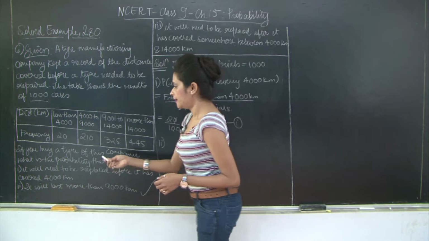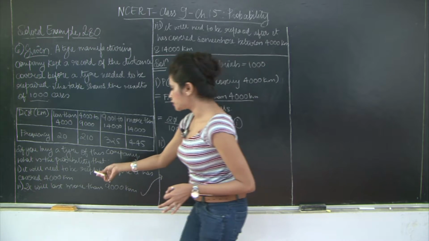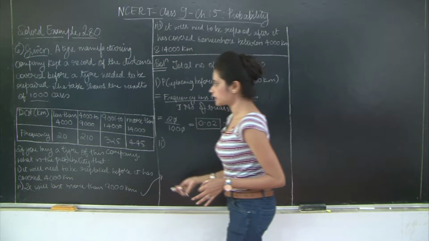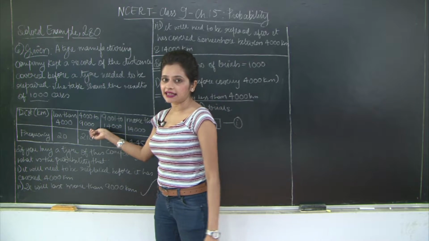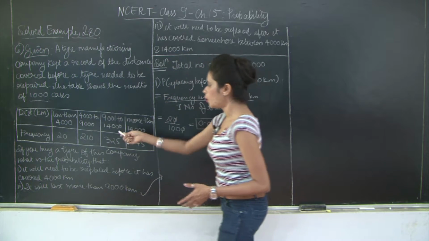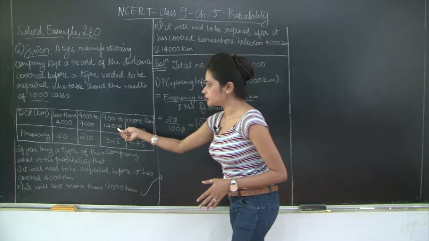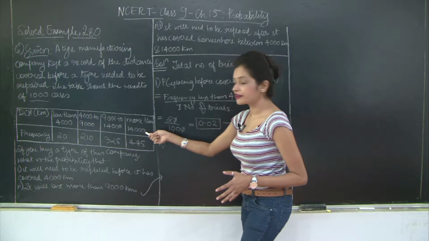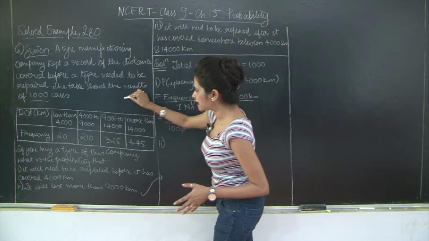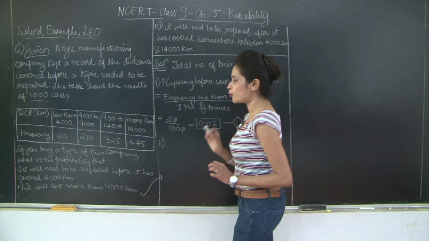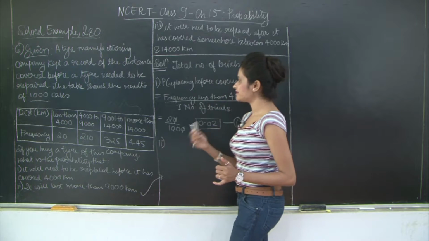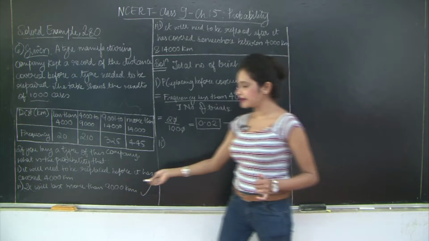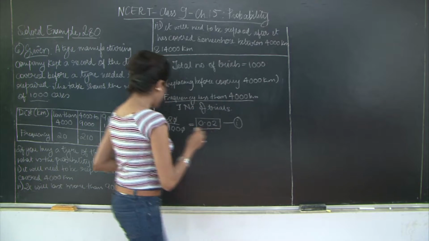Okay. Now we need to find that it will last more than 9000 kilometers. So more than 9000 will be, see, this is until 9000. We need more than 9000. We have 9001 to 14,000 and more than 14,000. So both of these categories will be counted as more than 9000. So we are going to add these two frequencies and divide it by the total number of trials to find the solution to this. So let's proceed.